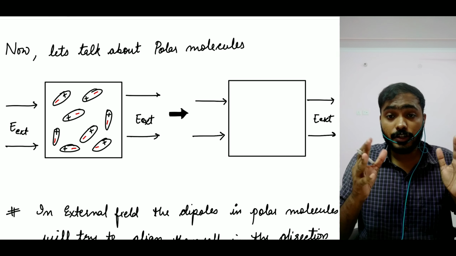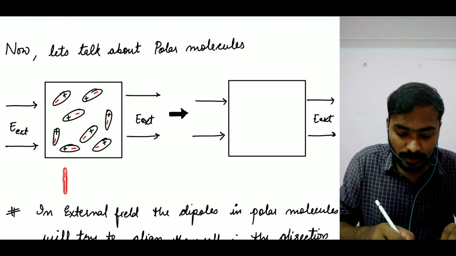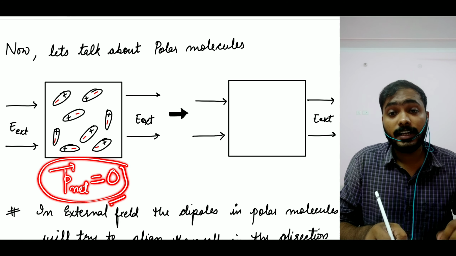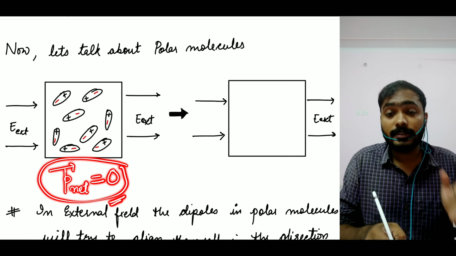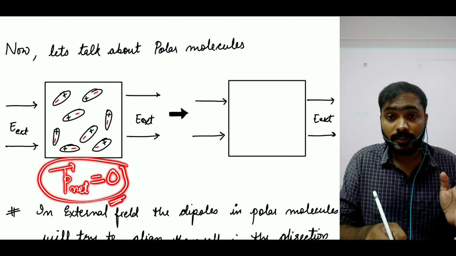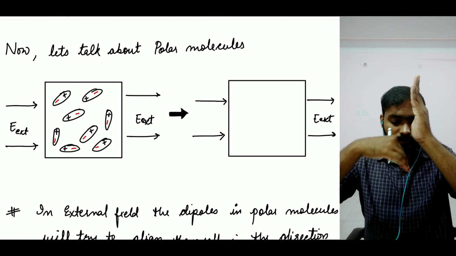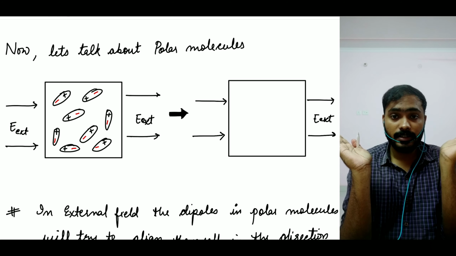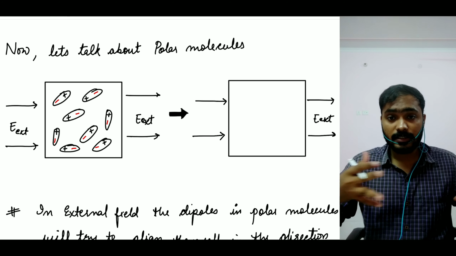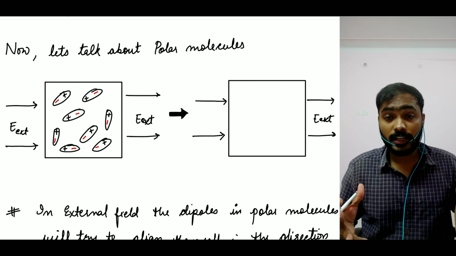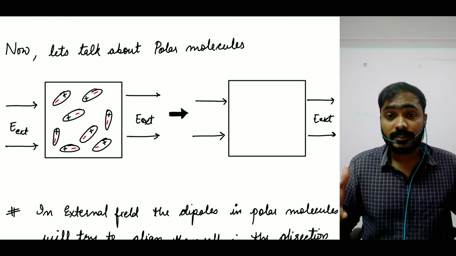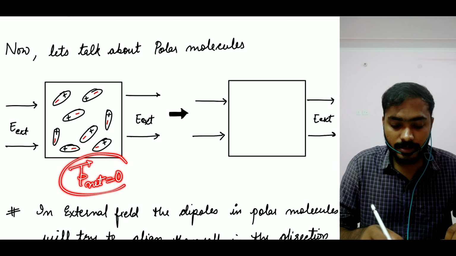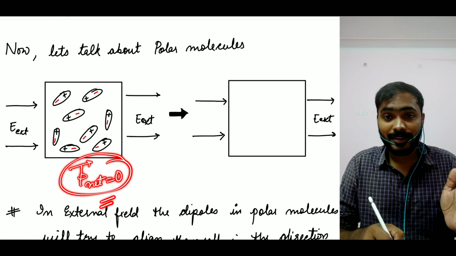They are so randomly arranged that if I talk about the net dipole moment of the material, then it comes out to be 0. Why does it come out to be 0? Obviously, if there is one dipole in that direction, there will be one dipole moment in the opposite direction. Because of that, if I add all the effects of the dipole moments, they will cancel each other out, making the net dipole moment of your material 0. Is that a yes or no? I hope you guys can understand that.